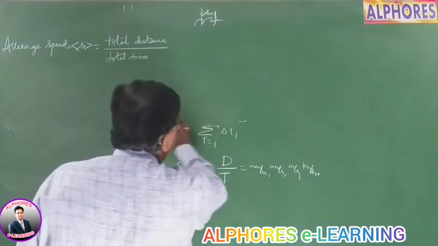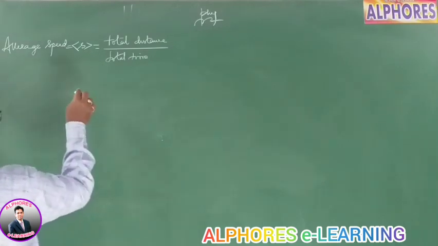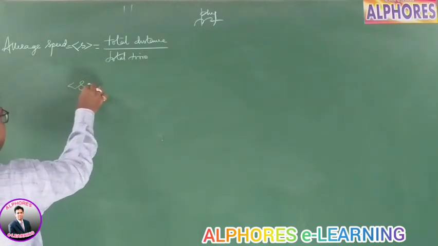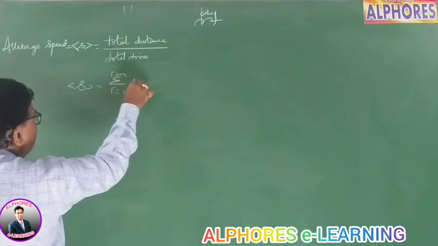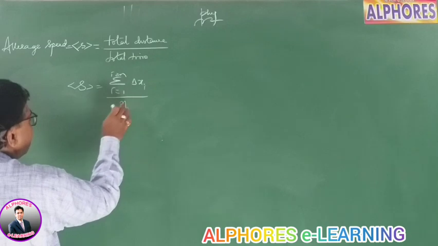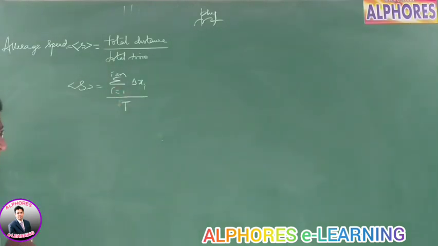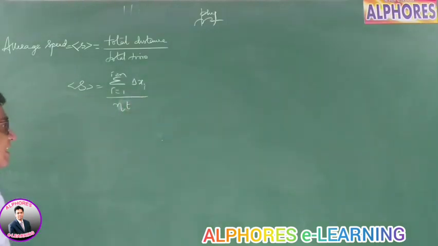Suppose all the intervals are equal, suppose the body is traveling for n equal intervals of time. Then the average speed is the sum from i=1 to n of delta xi, over the total time taken t, or n intervals each of delta t, that is n delta t.